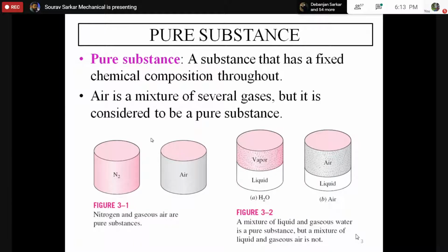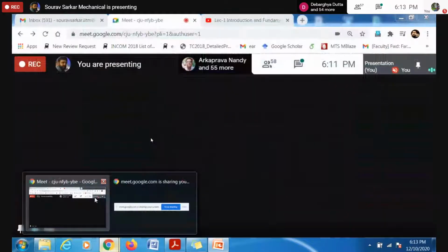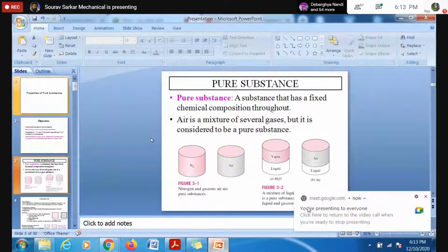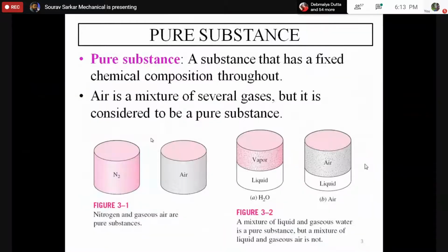Suppose you consider air. Air is basically a mixture of several gases: nitrogen, oxygen, then carbon dioxide, carbon monoxide, and some inert gases.